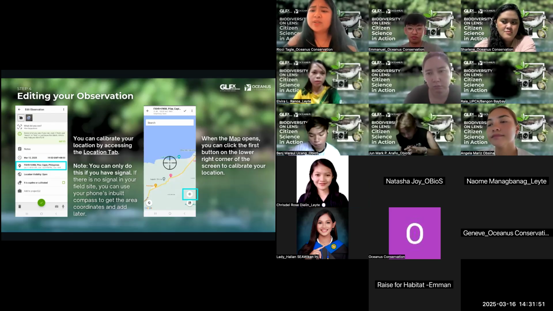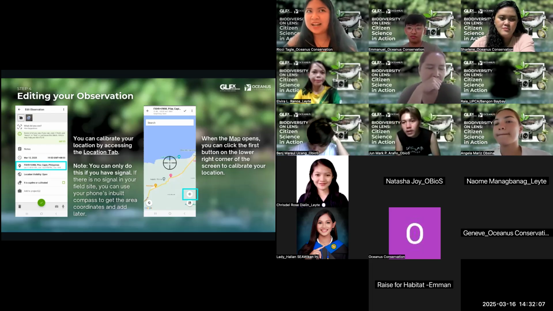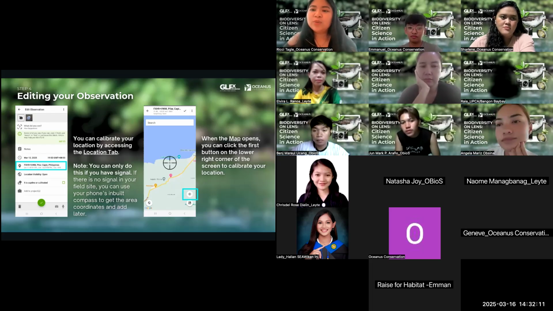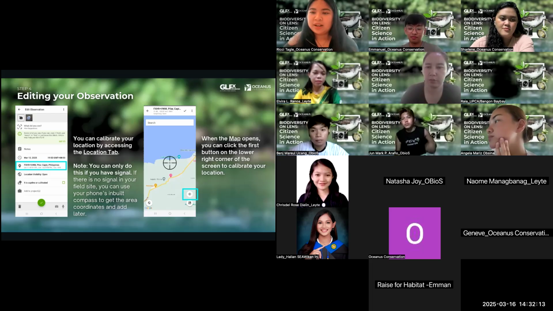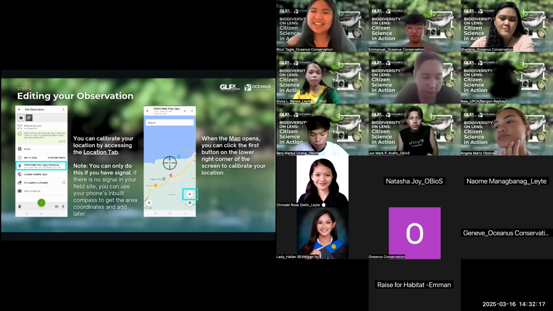Pero if not, you can always edit later and just copy paste yung unang-unang coordinates mo, or yung area kung anong beach or anong mangrove area na pinuntahan mo, tapos okay na yan. So this is just in case you wanted to get something more accurate, and if you have signal. Kasi kung wala kang signal and hindi mo siya na-calibrate before leaving, then you will not be able to do this option. But don't stress about that. Sige, next step.